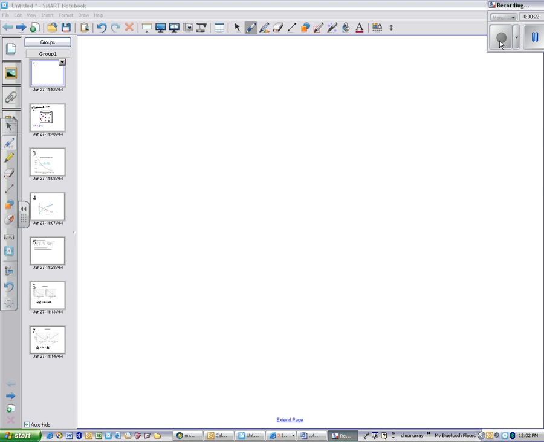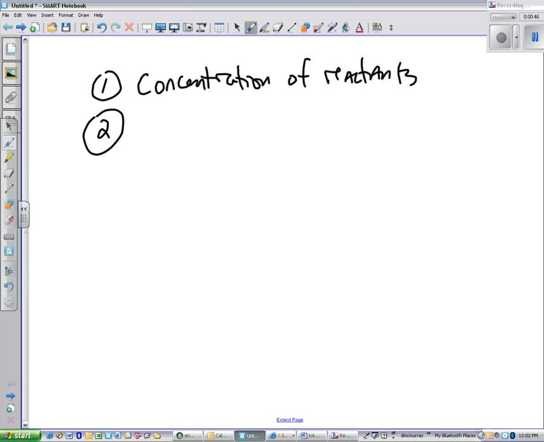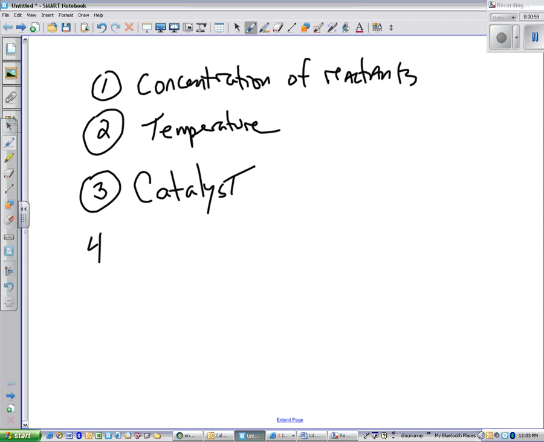So there are four basic things that affect the rate of a chemical reaction. One is going to be concentration of the reactants. Two, temperature. Three, the presence of a catalyst. And fourth, surface area.